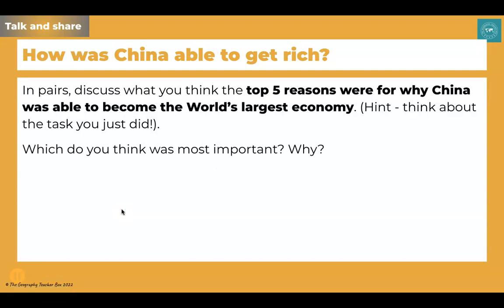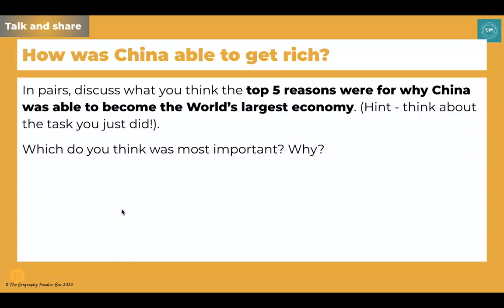So I wonder which ones you've considered to be most important. Did you consider the idea of population? The very fact that China's got such a high population not only means that it's got a huge workforce that's able to operate in these factories and produce all of the products, they're now increasingly becoming a market for themselves. So they have a huge market to sell to as well.